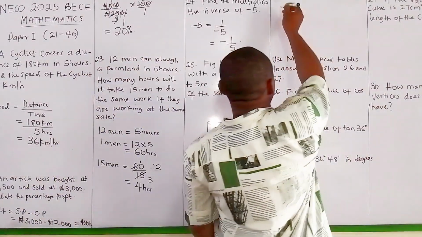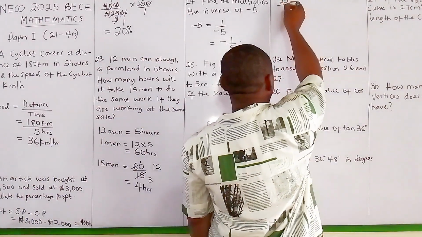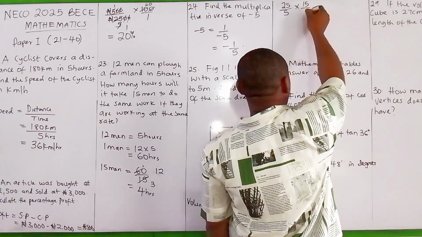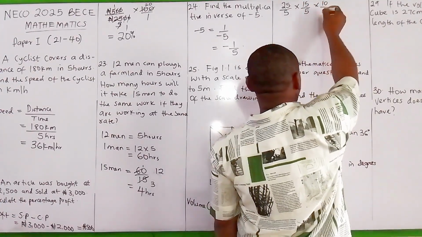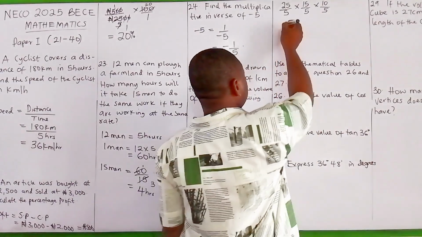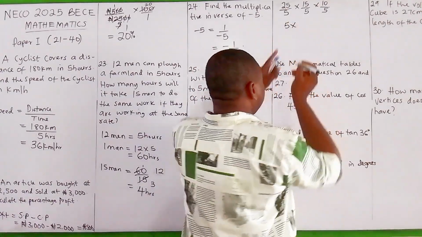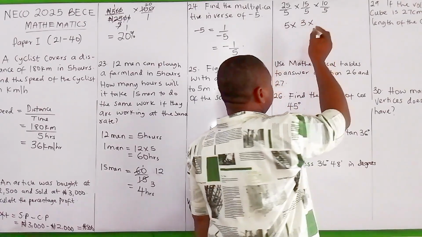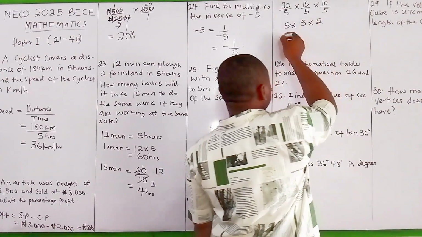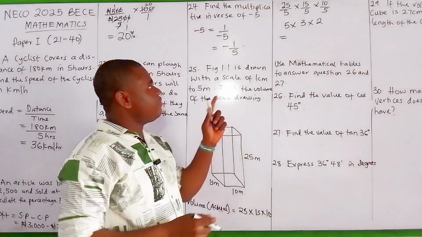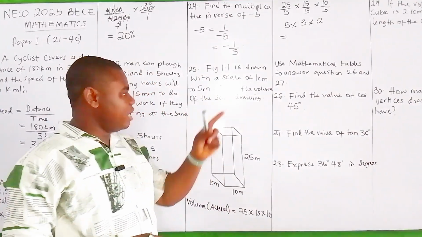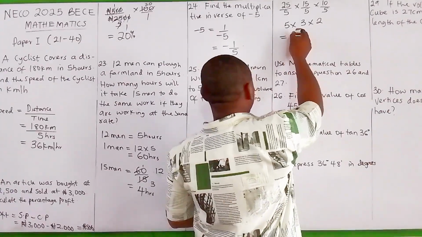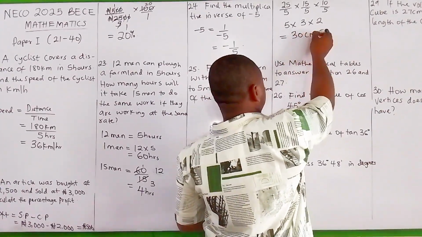So this will give me 25 divided by 5 times 15 divided by 5 times 10 divided by 5. 25 divided by 5 will give us 5, times 15 divided by 5 gives me 3, then 10 divided by 5 gives me 2. So I'll have 5 times 3, 15, times 2 is 30. So the volume will be 30 centimeters.